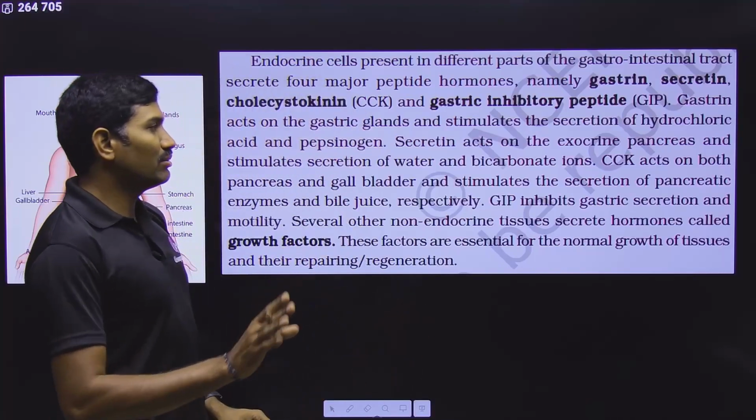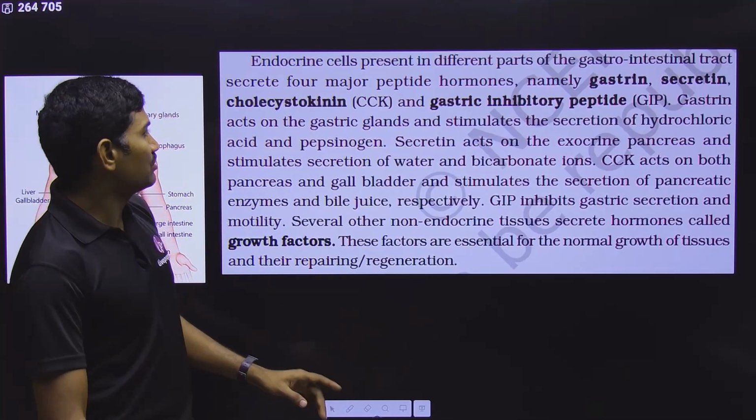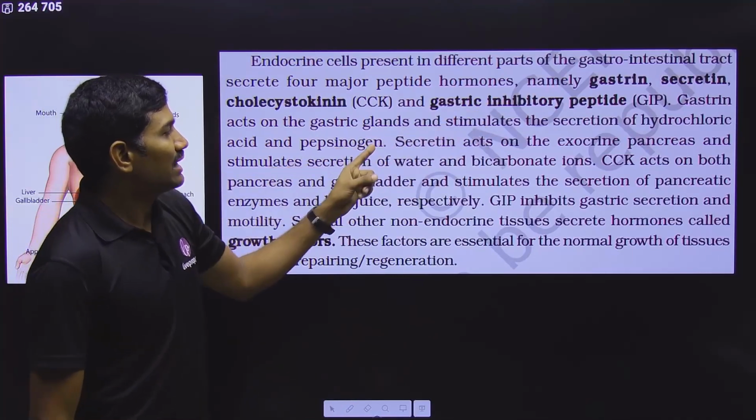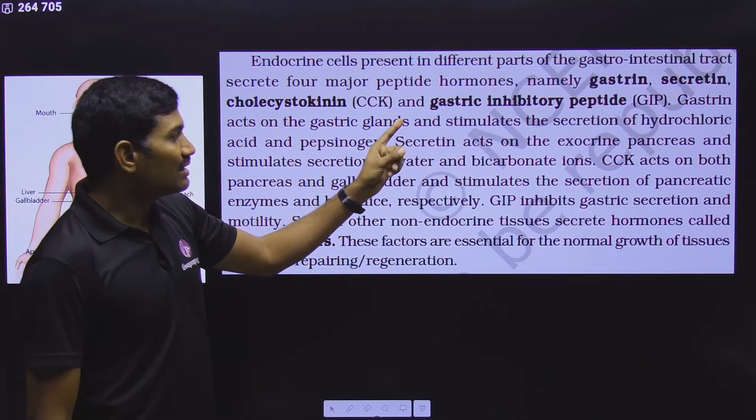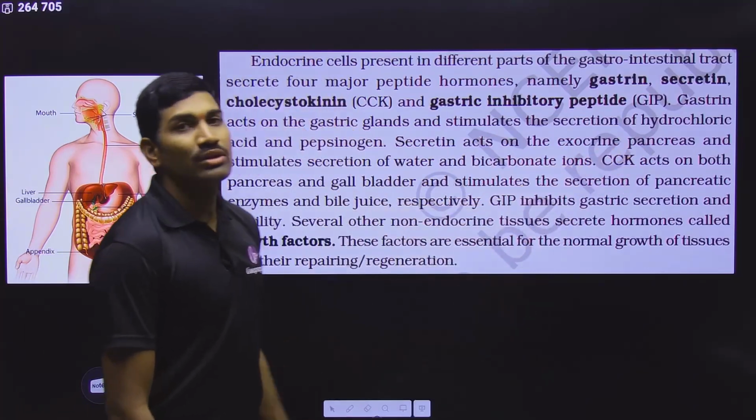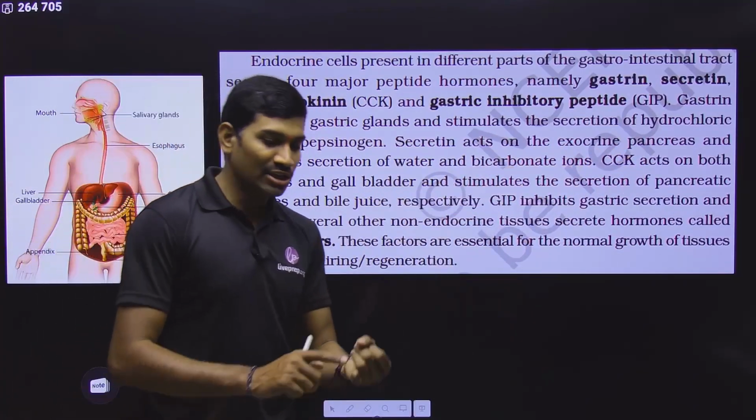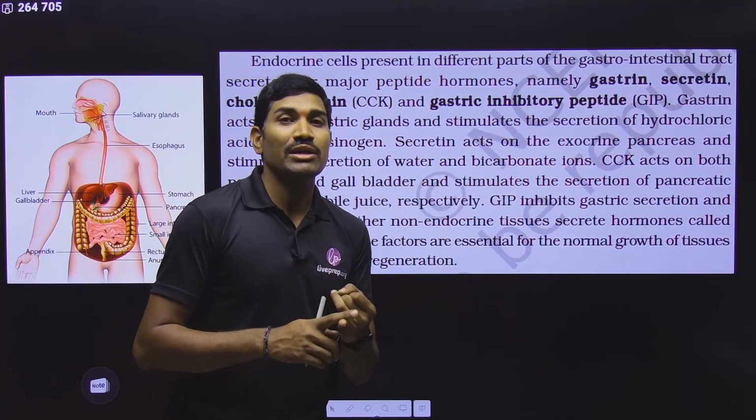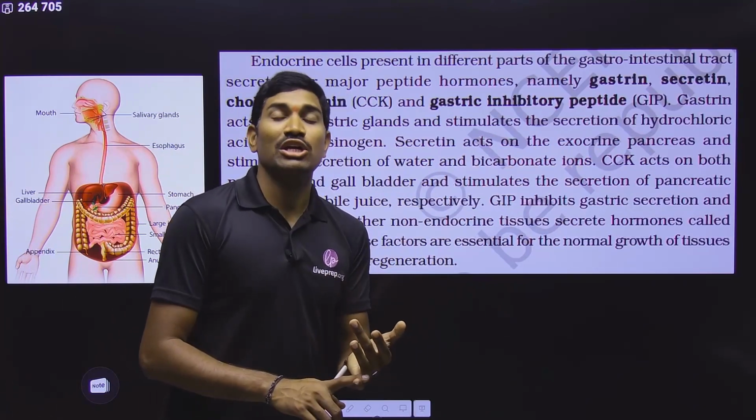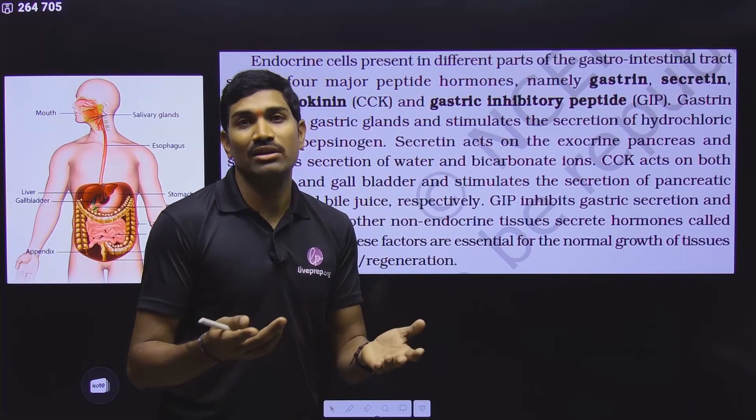Okay, they are not available in that free videos. Please observe carefully. Next one, this is about the gastrin. Next one is secretin. Secretin acts on the exocrine pancreas. In the pancreas, exocrine and endocrine parts are there. The exocrine part is producing the enzymes, and also it is releasing bicarbonate, water and all these things.